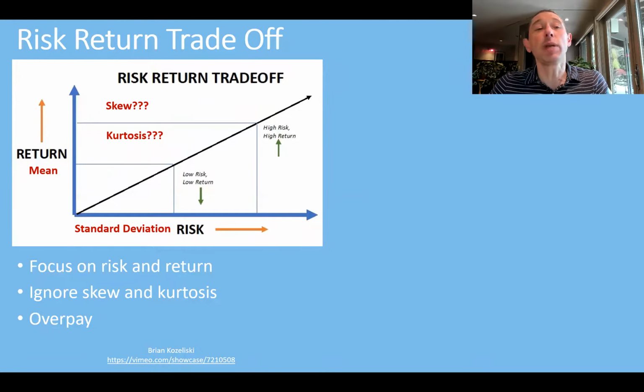So what that means ultimately is, if we're only focused on mean and standard deviation, we're ignoring the negative skew and we're ignoring the fat negative kurtosis tail, and we end up overpaying for assets because we're ignoring those two moments of the distribution. That is the big problem here, that this really, from a statistical point of view, just doesn't quite add up.